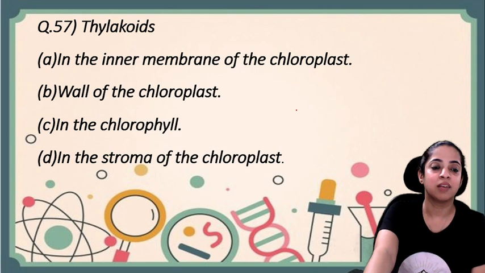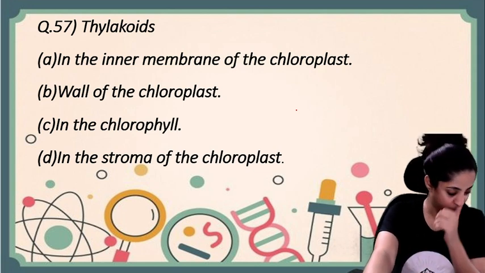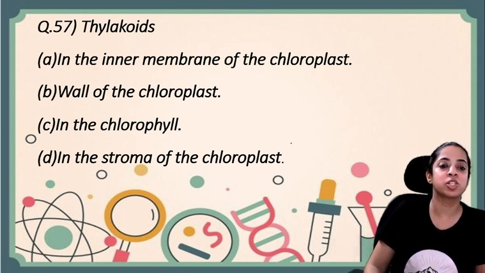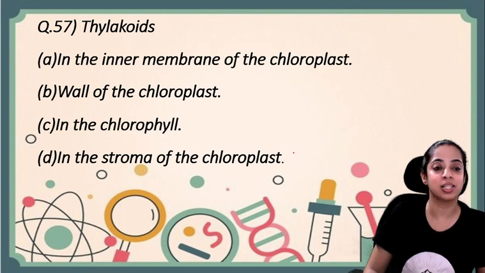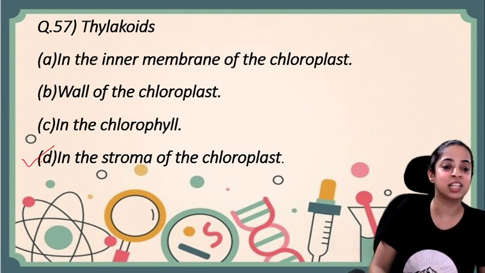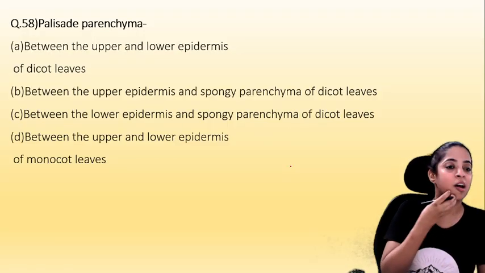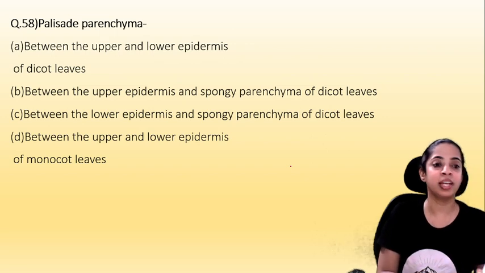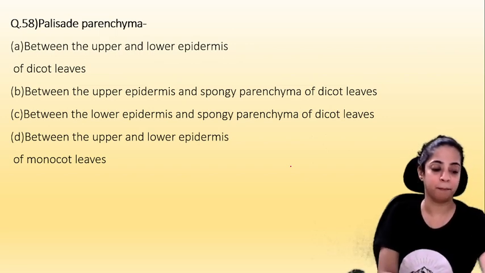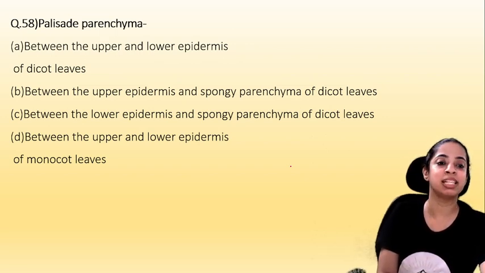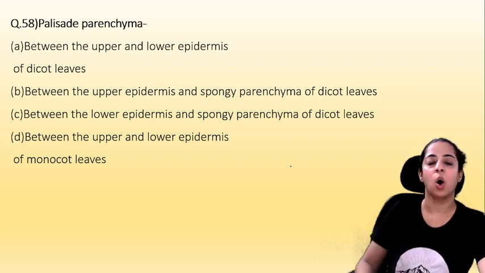Now let's go on to question number 57. Thylakoids. Where are thylakoids present? Read the options carefully, then I will tell you the answer. A, B, C or D. Yes, my dear children, it is D, in the stroma of chloroplast. Thylakoids are present in the stroma of chloroplast. Now question number 58. Where is palisade parenchyma? Read the options really carefully.